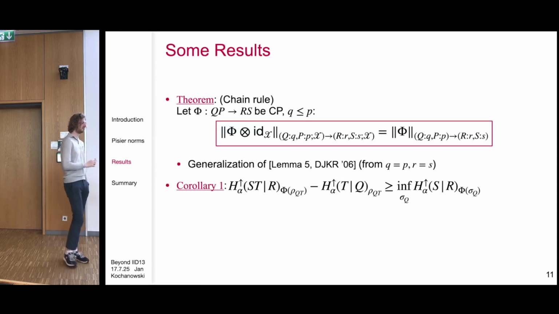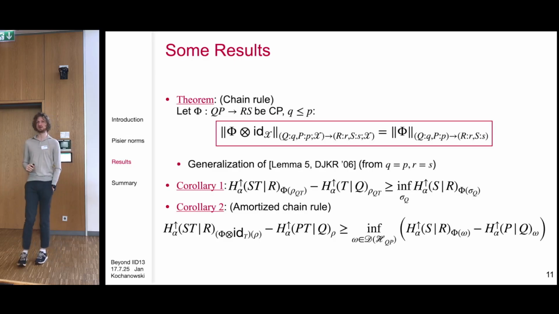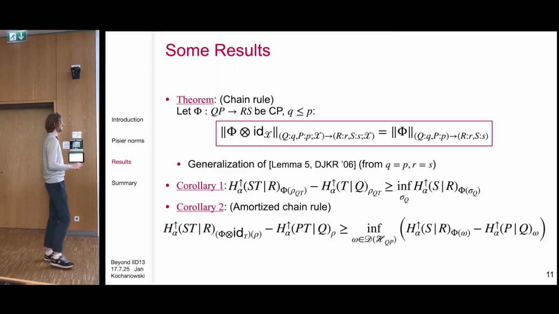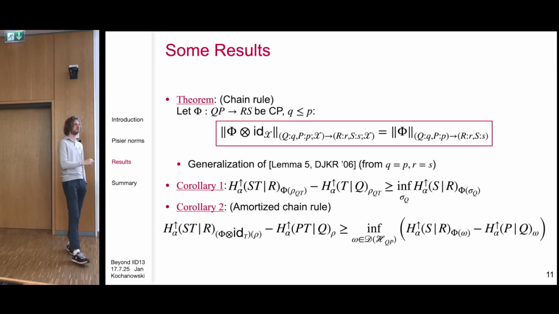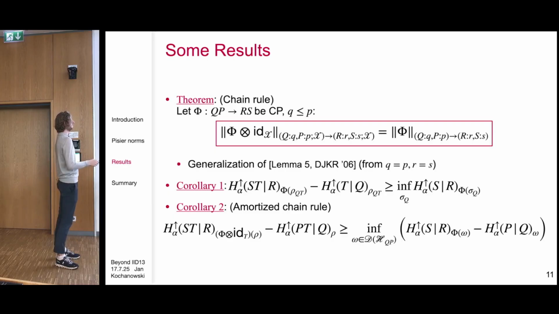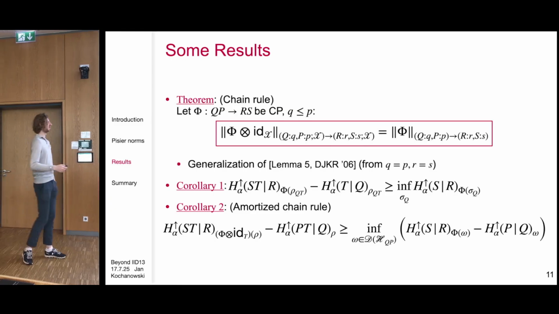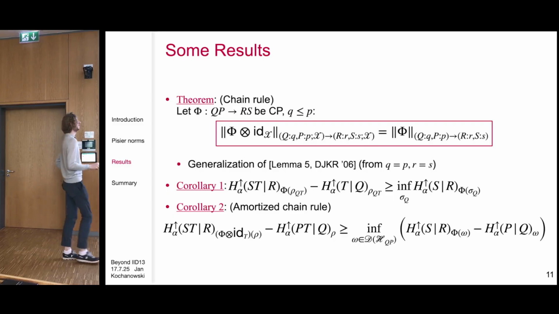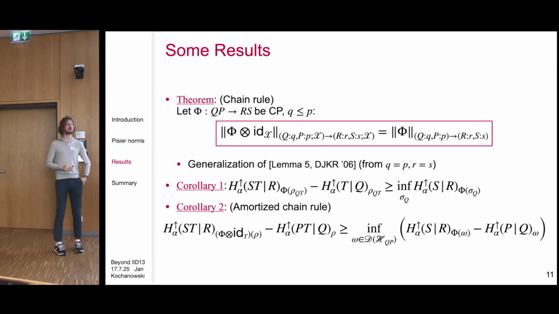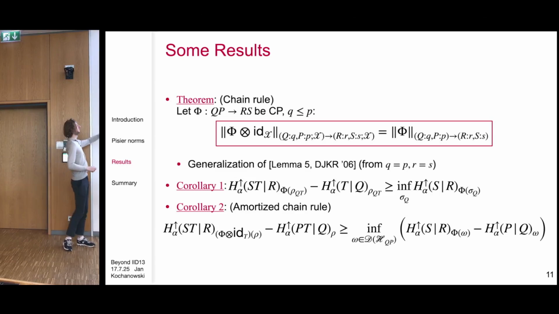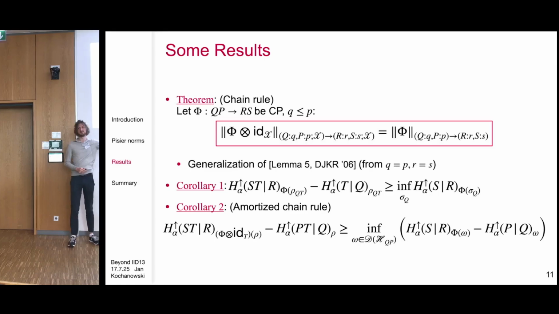Renner entropies. In fact, this gives you a bit more complicated looking inequality, which we call an amortized chain rule, and the other one we just call the chain rule. And these have uses in quantum cryptography. This is not quite my background, so I can't completely tell you where they find applications, but these are useful chain rules to have, at least the first one. The second one seems to be new, so if you find applications for this, please let me know.